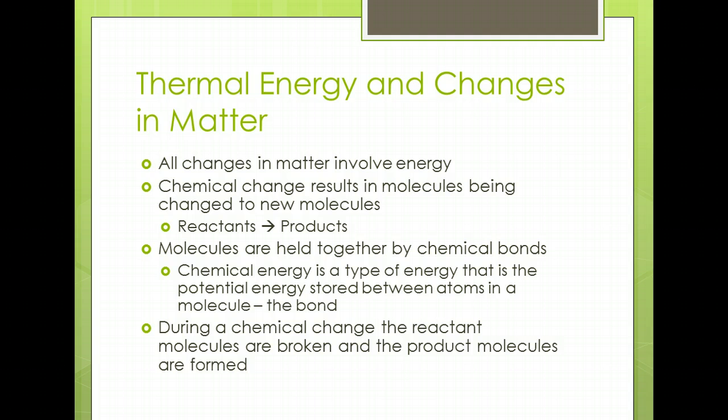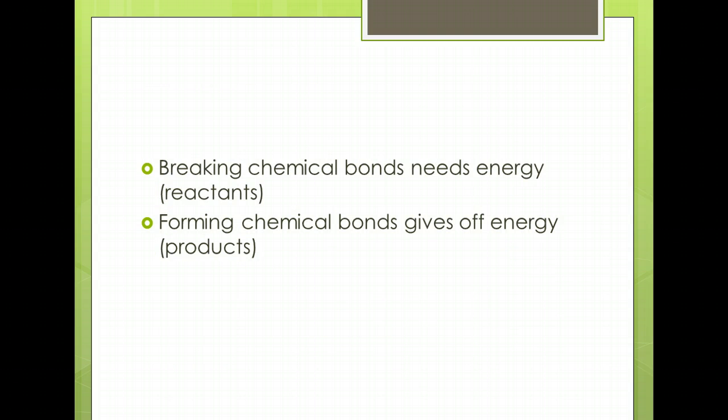When the chemical bonds in molecules break, energy is necessary to make this occur. Also, when chemical bonds form between atoms, energy is released. Breaking the chemical bonds of molecules requires energy, and the forming of new bonds in molecules releases energy.